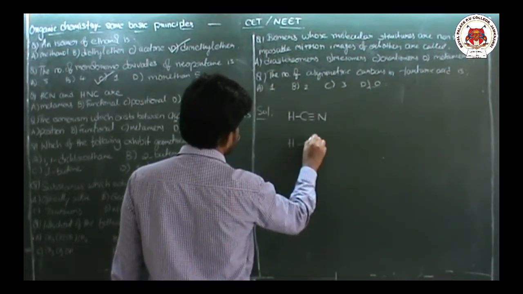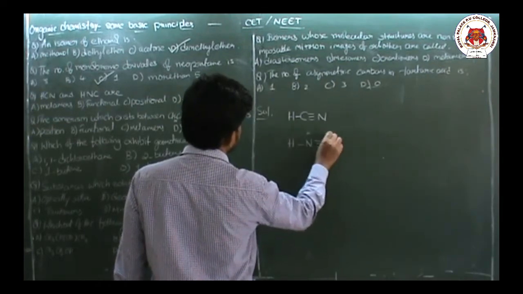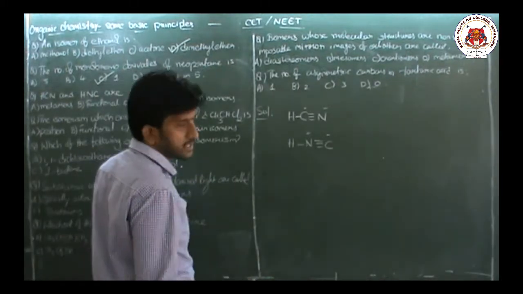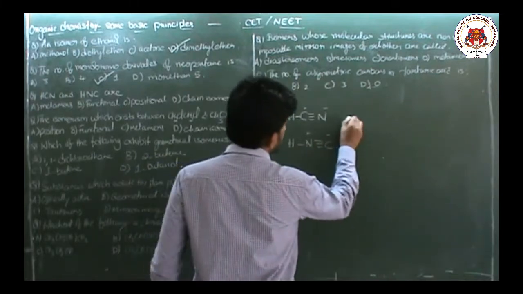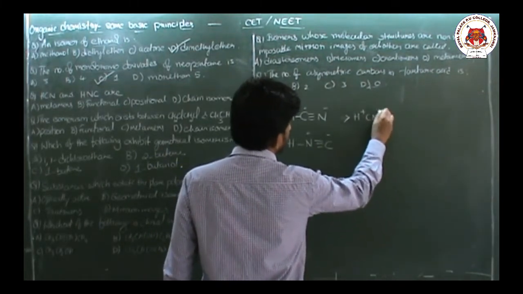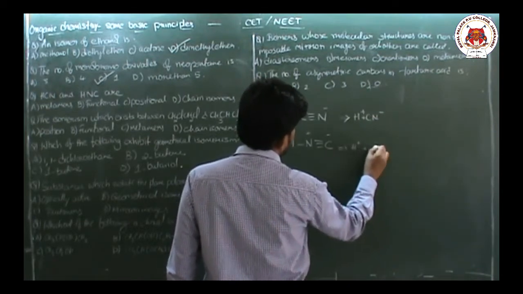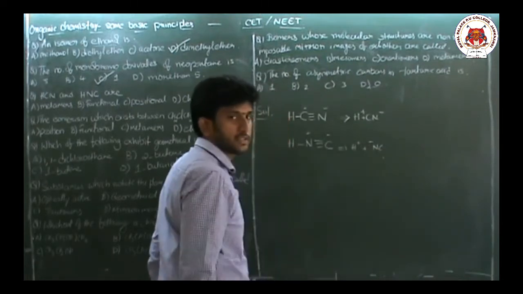HNC means this. This is the structure of HCN and HNC. This is H plus CN minus, it will give H plus NC minus, where nitrogen carries the negative charge.